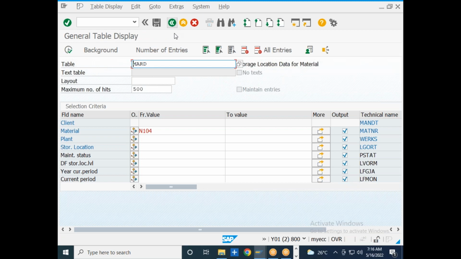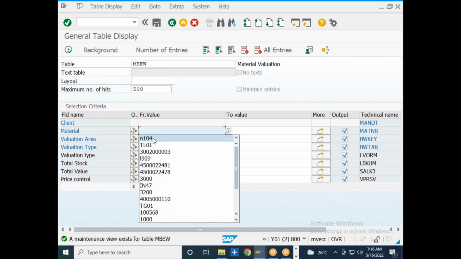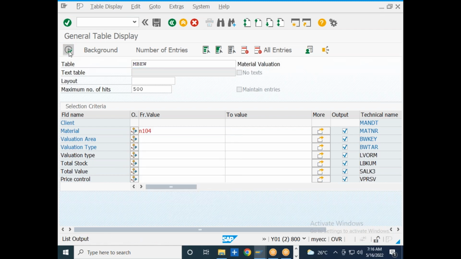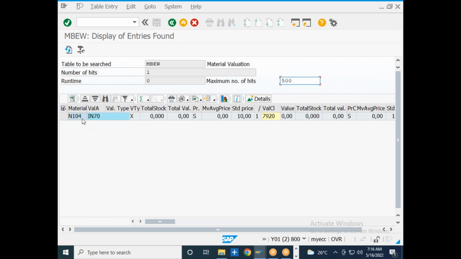Then the material master valuation table, that is MBEW. So what is the price control indicator? What is the price? Let us say this is the material for which we have maintained the valuation class as 7920, the price control indicator as S, and the price as 10 rupees as the standard price.